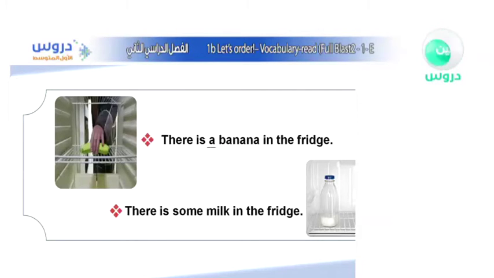Here they said there is a banana, and they said over here some milk. Why is that? Because in the word banana I can say one, I can say two, I can say three, and endlessly. However, here I can just say one. Not just one, I don't have to say one even. I'm speaking about just one. Why is that? Because I cannot count what's inside the bottle over here. I cannot count it. So that's why I'm going to use the word some. Do you understand what I mean?